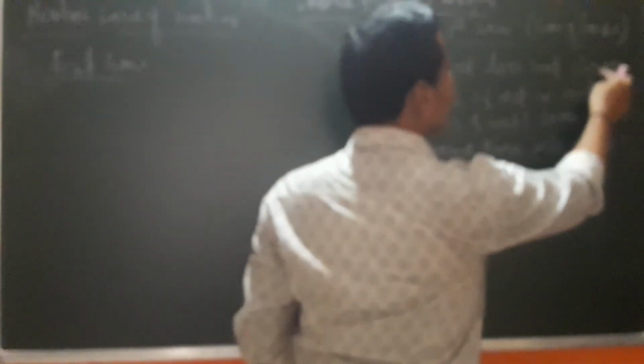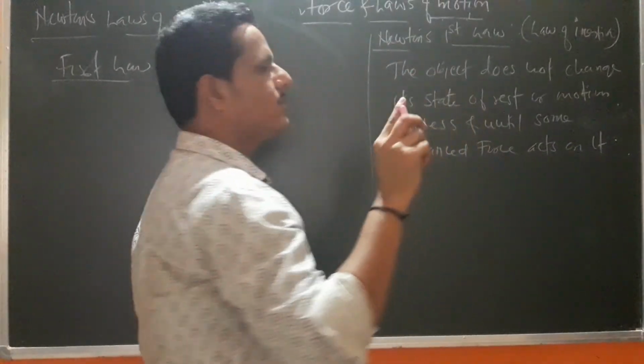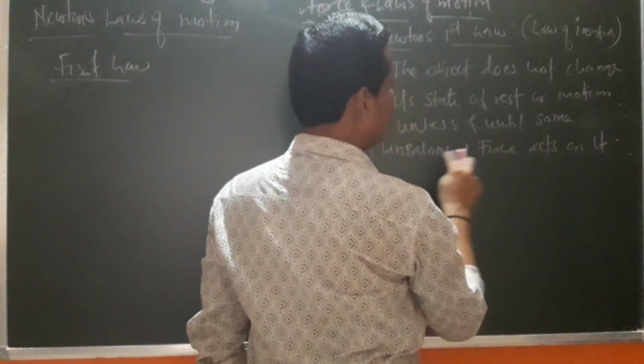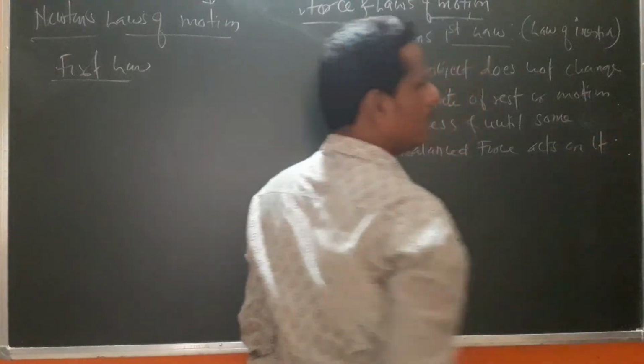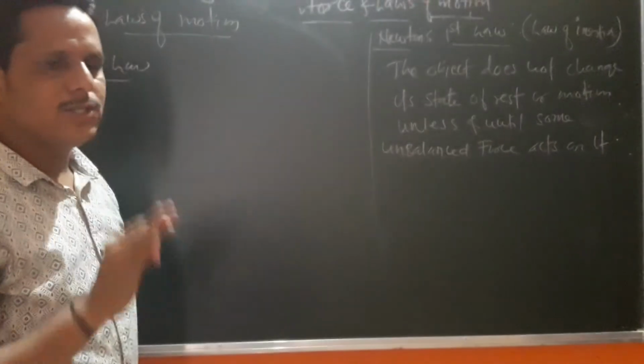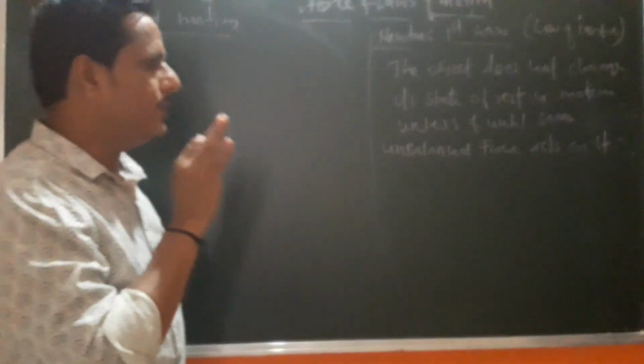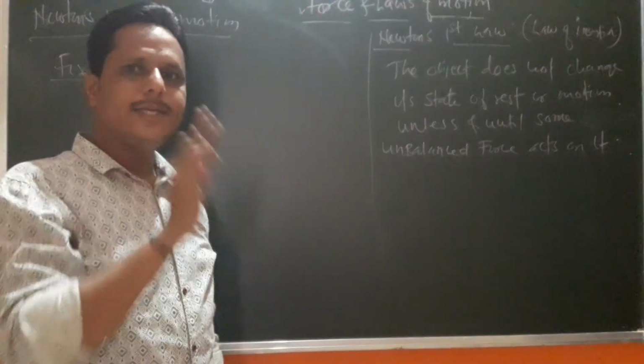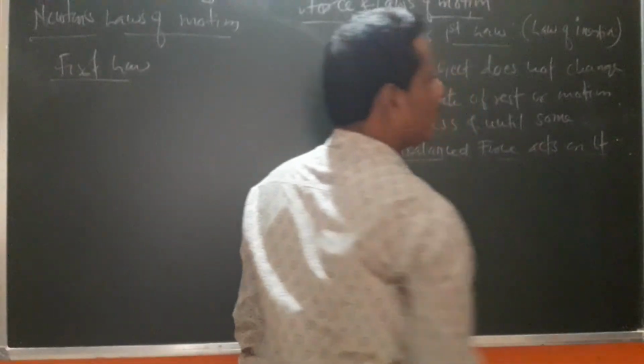Newton's first law states that an object does not change its state of rest or motion unless and until some unbalanced force acts on it. It is a very simple law. The object does not change its state. If it is at rest, it tries to stay at rest. If it is in motion, it tries to stay in motion, until some unbalanced force acts on it.